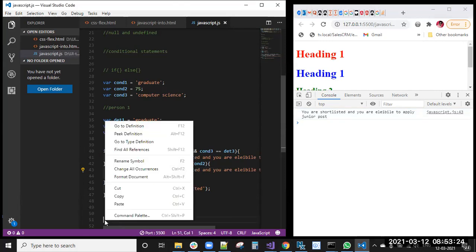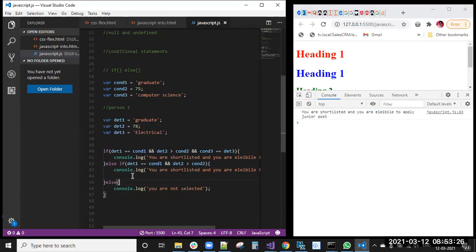So the job portal said one more thing. Still only 7 to 8 people got through. See, they will give you one more chance: if you are a graduate, you can apply, but they will conduct one exam. If you pass that exam, you can get a junior post. That is the third level.